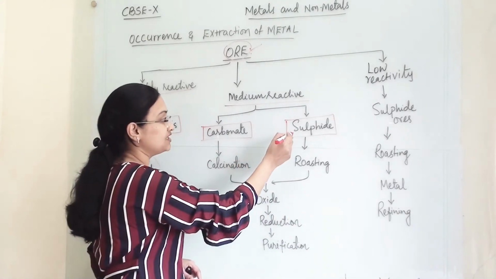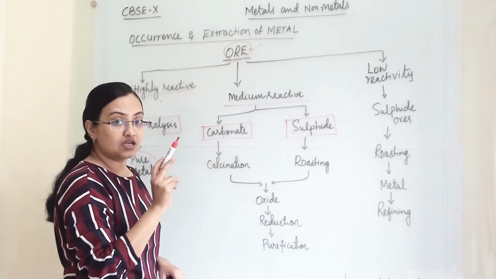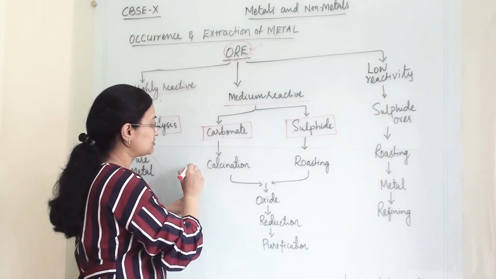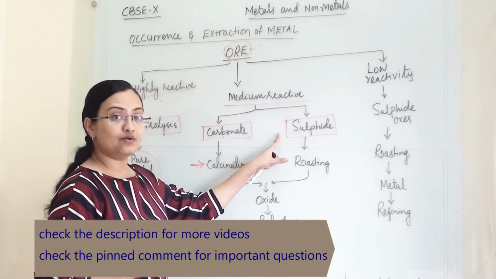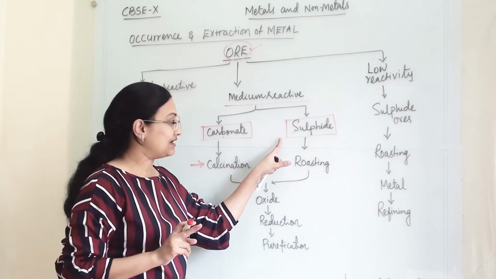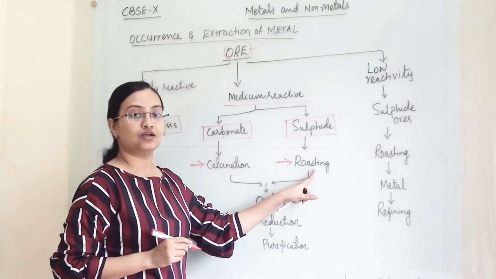So that ore is termed as sulfide ore. When carbonate impurities will be there, then we have to perform a process known as calcination. When sulfide ore will be there, when sulfur is present along with our metal, then we have to perform a method known as roasting.